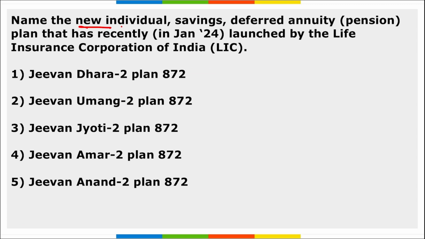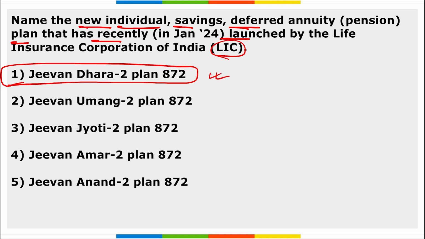Next, name the new individual savings deferred annuity plan that has recently been launched by LIC. What is the name of that plan that was launched by LIC? Deferred annuity pension plan. The name here is Jeevan Dhara 2 Plan 872. This plan will be available for sale from 22nd of January.